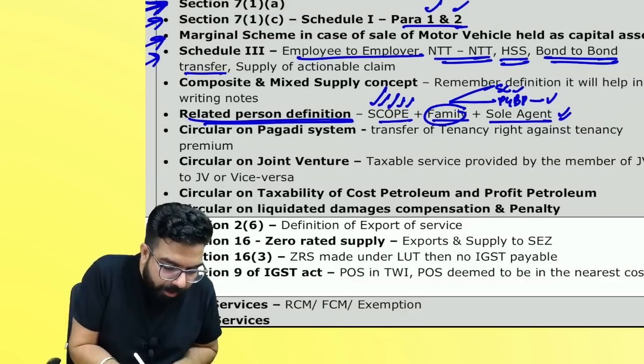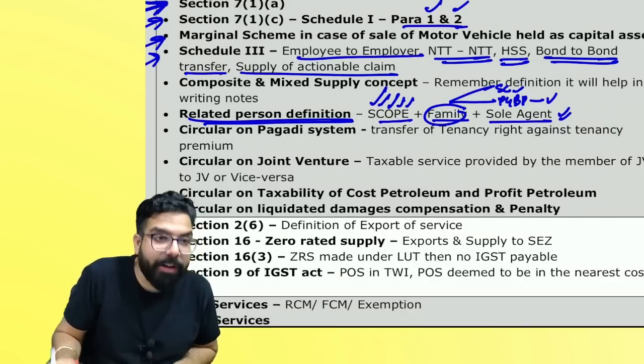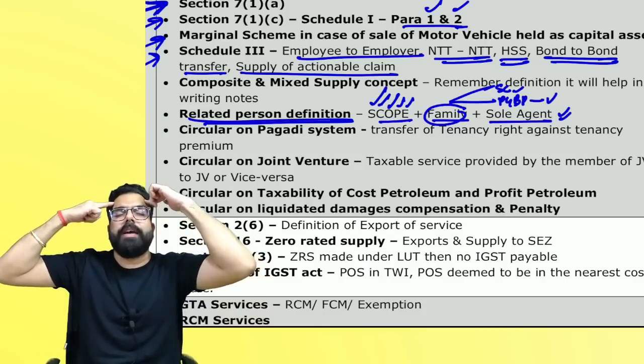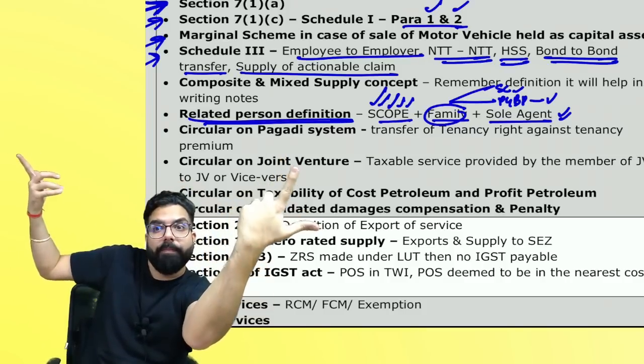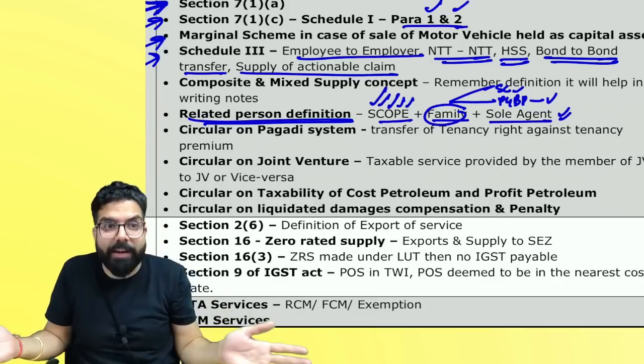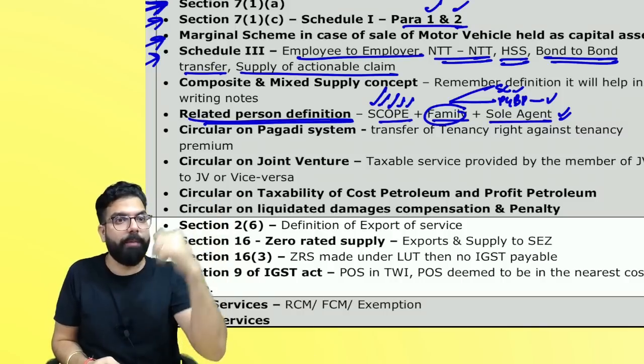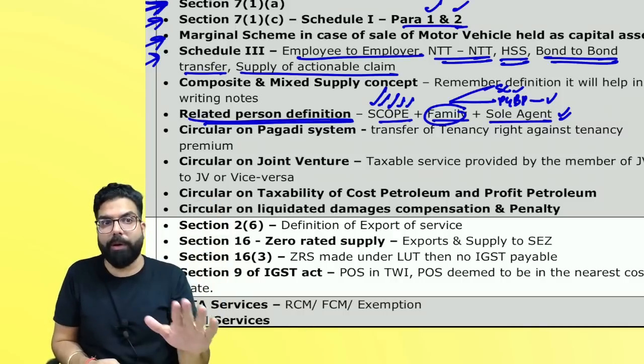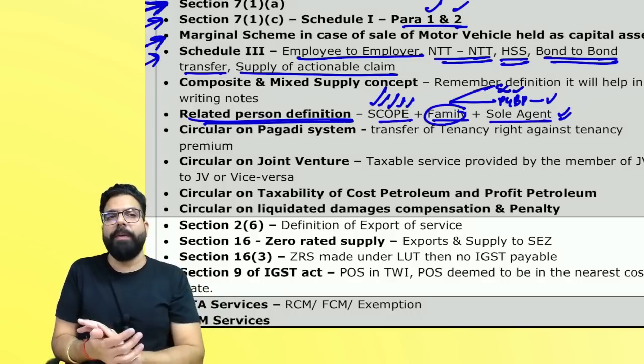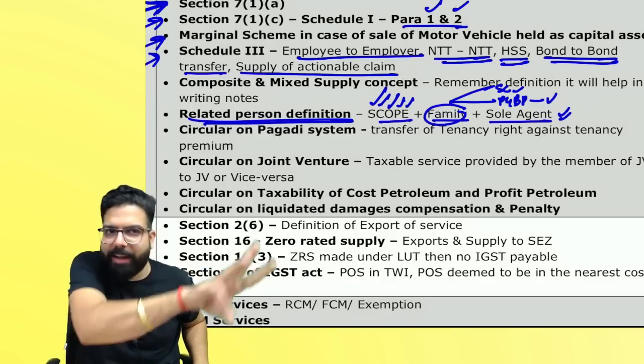The next one, supply of actionable claim. Remember one thing. Suppose I received an insurance claim. That's an actionable claim. Suppose there was a loss because of fire, and I received an actionable claim, an insurance claim. Remember one thing. Actionable claims are neither supply of goods nor supply of service, other than lottery, betting, and gambling.